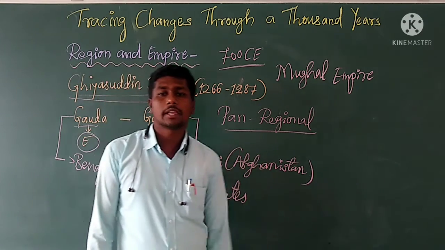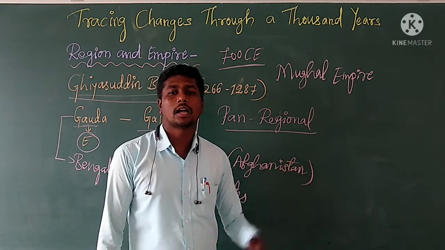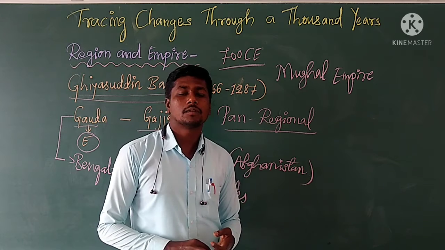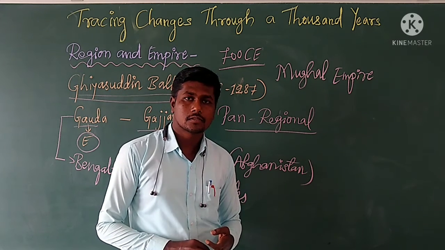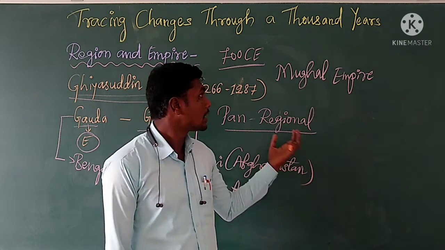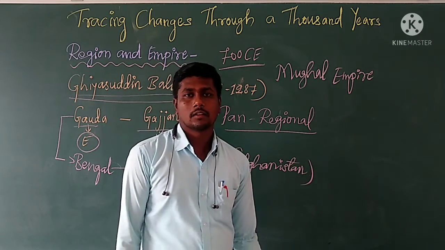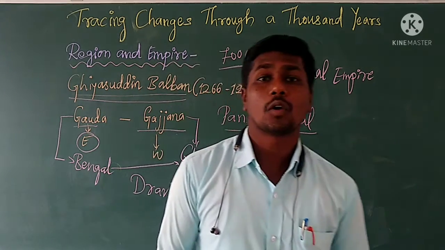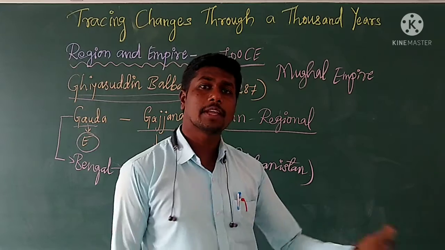But years of imperial pan-regional rule had altered the character of the regions. As Mughal rule declined, various regional empires were set up and local rulers emerged. They began to rule those regions.